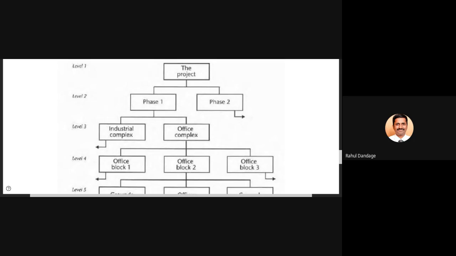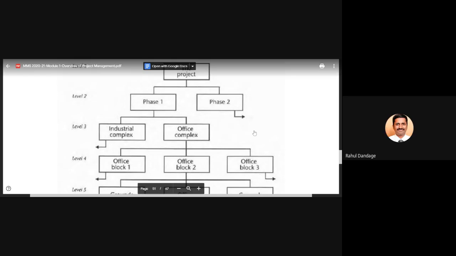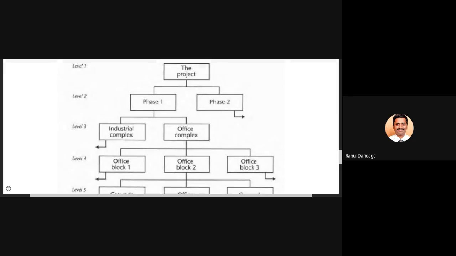So you can see, let us consider that this is a project with respect to construction of an industrial unit, or a factory. In this factory construction, there are two phases.